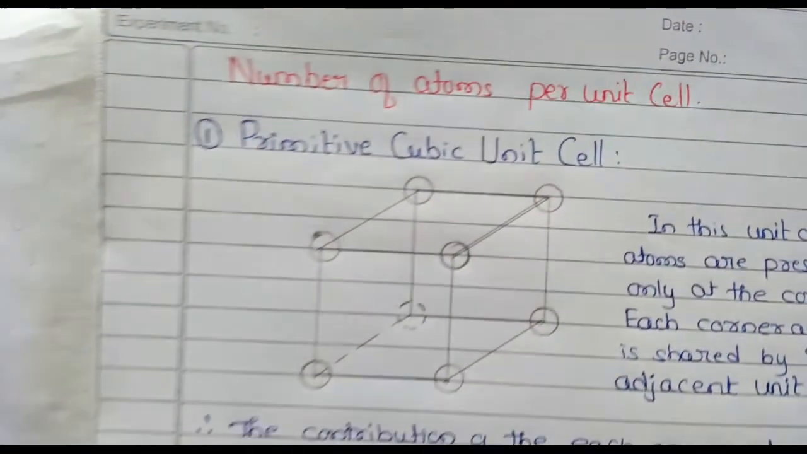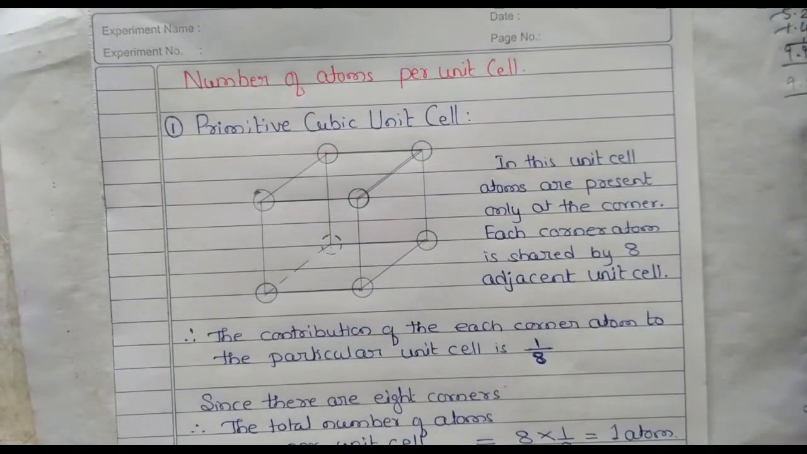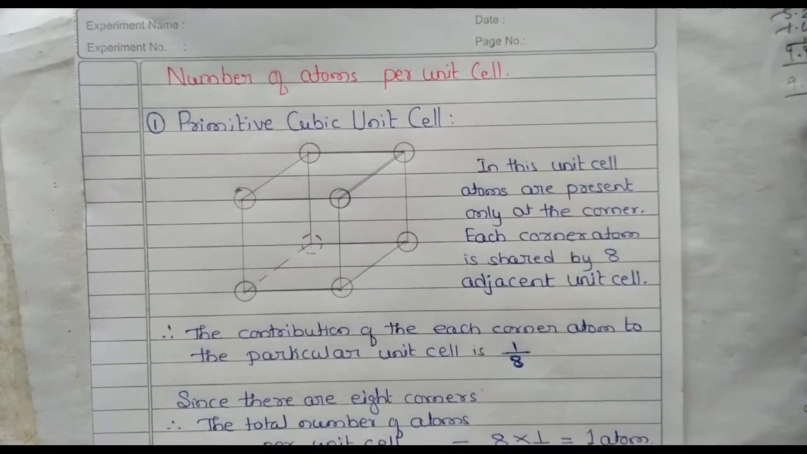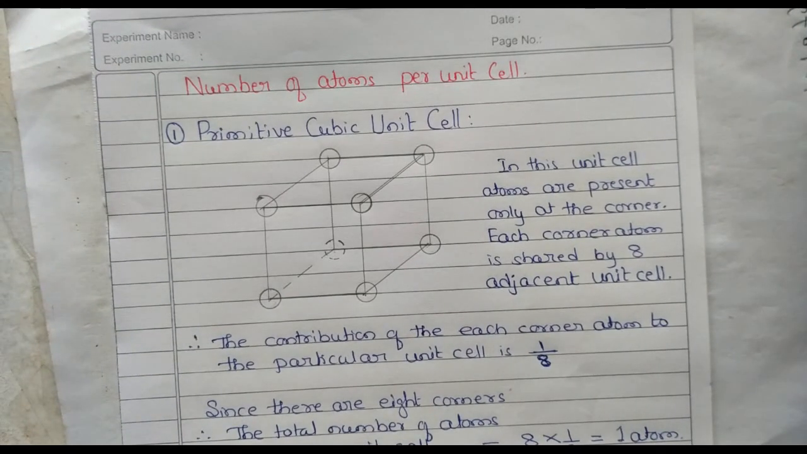So now let us go for the calculation of the number of atoms per unit cell. So we know primitive cells are there, then centered unit cells, that is body centered and face centered. Now let us find out how many atoms are there in a unit cell. Let us first find out for a primitive unit cell.